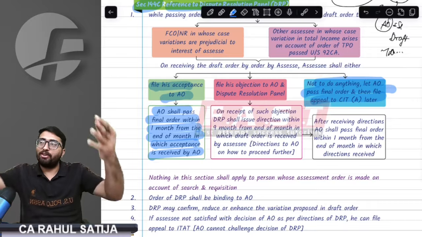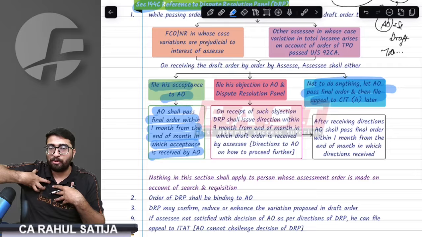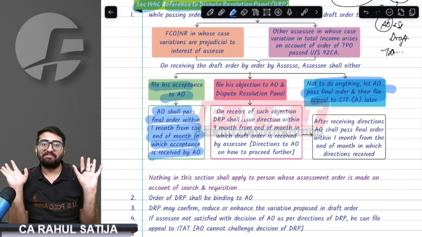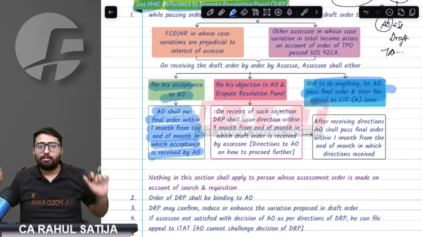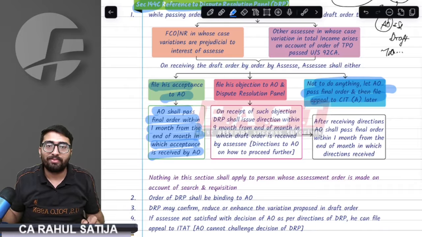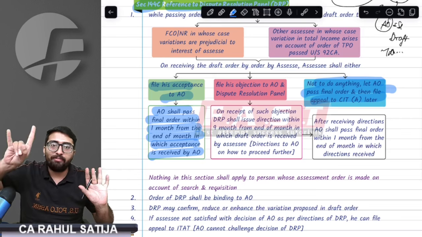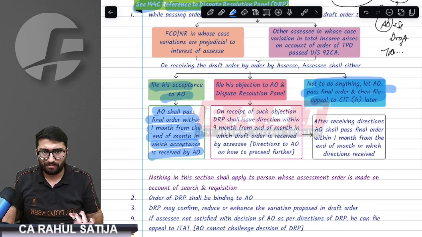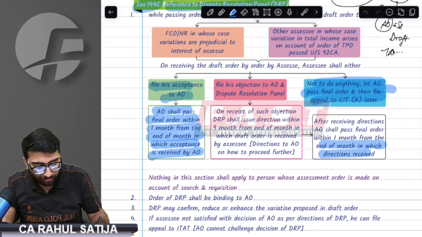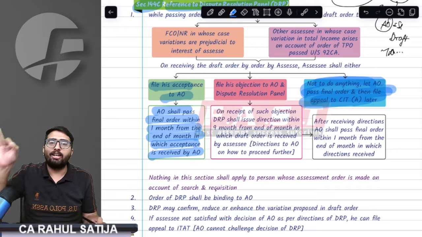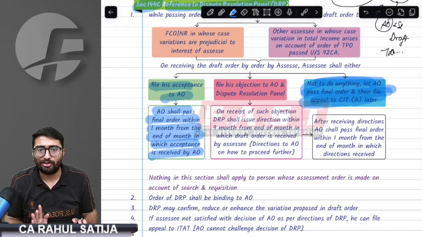For example, draft order has been sent to me. Okay, it is a case of a non-resident foreign company. A draft order has been sent to me. I have an option of not doing anything. Just sit back and relax and wait for the order to pass. Provision says if I did not do anything, AO will convert that draft order into final order within 1 month from the last date of the acceptance. Whatever the last date of acceptance was, within that month, end of the month, within 1 month, AO will pass the final order. AO will convert that draft order into final order only.